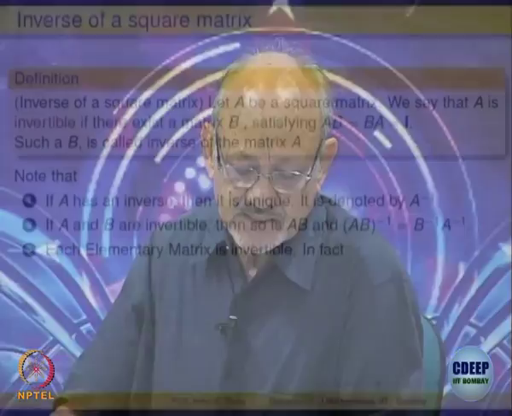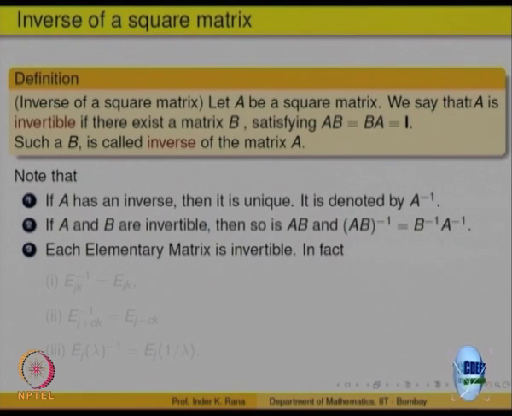So to say that something like an inverse exists, we have to put a condition that A is a square matrix of any order. We say A is invertible if there is a matrix B, say, such that A into B and B into A both are defined. They will be defined if B is also of the same order as the matrix A, right, and equal to the identity matrix. A into B, that means multiplying A on the right side by B, or multiplying A on the left side by B, both products should be equal and equal to the identity matrix.